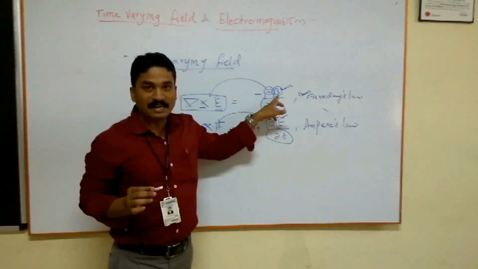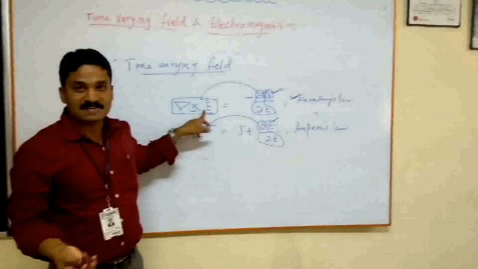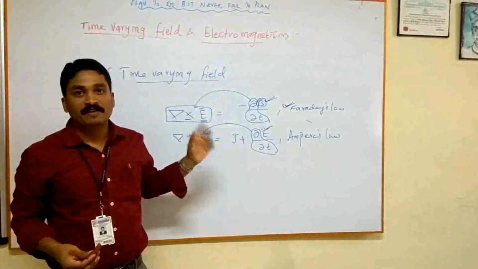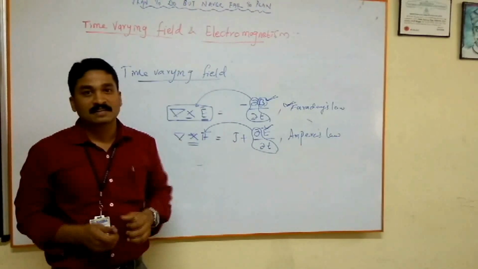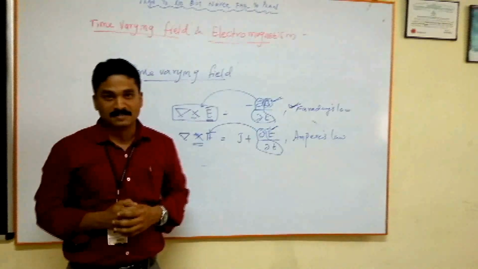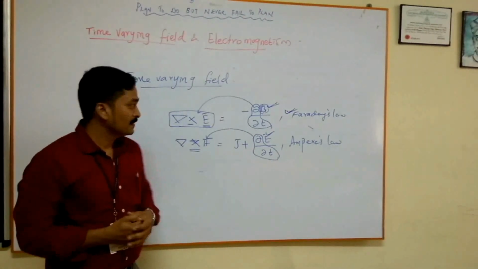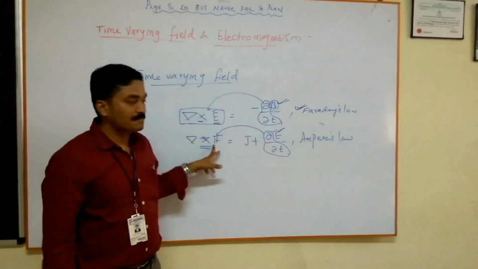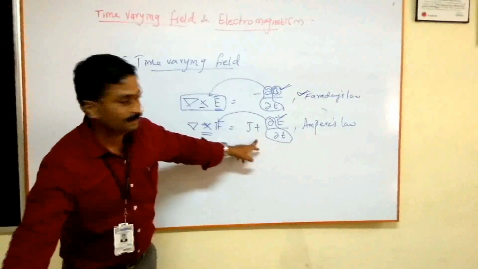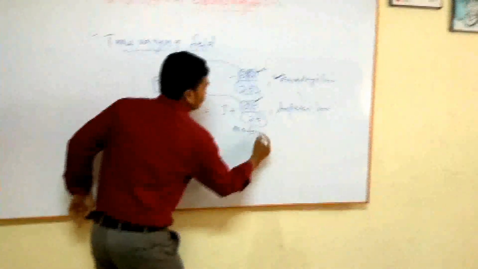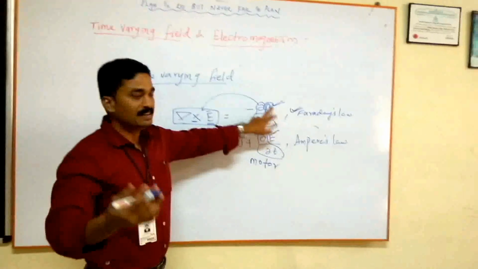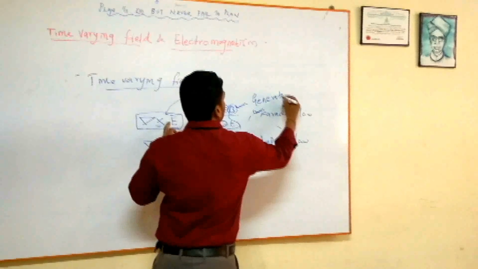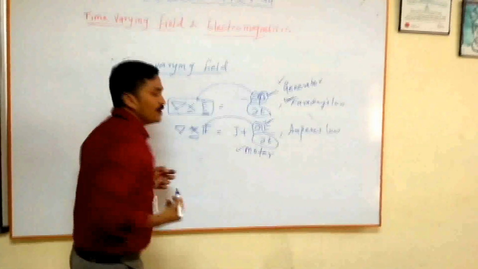When there is a change in the magnetic field, you will get a change in the electric field. Similarly, when there is a change in the electric field, you will get a varying magnetic field. This is the basic principle of electromagnetism. As applications, when you apply an electric field or change the electricity, that will create a magnetic field; an example is the motor. And a change in the magnetic field will create electricity; this is the generator. This is the well-known example we are all familiar with.